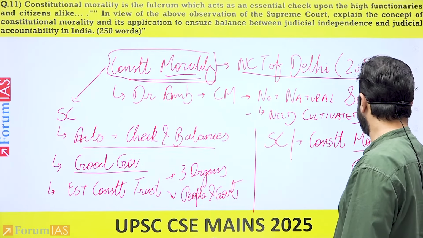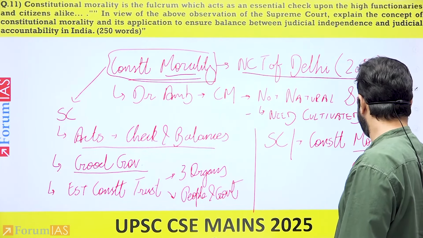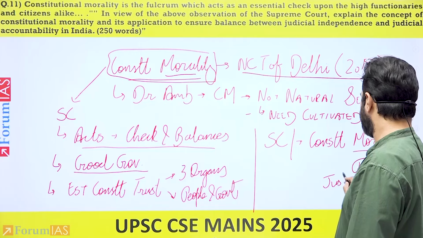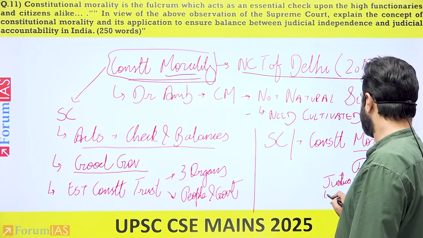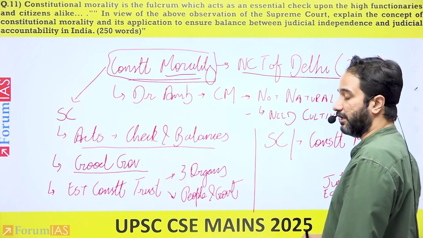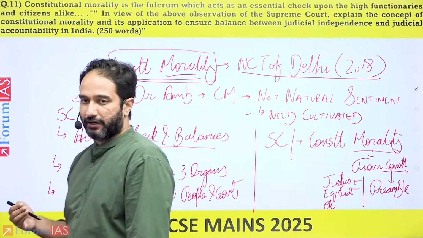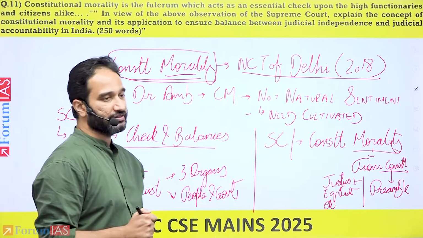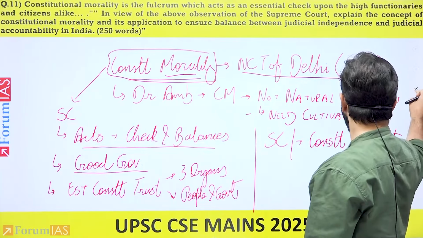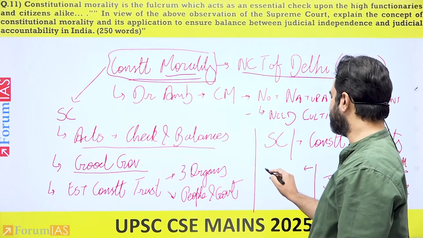Right. You give the example, the best example would be from the preamble itself, where the preamble mentions the ideas of justice, equality, liberty, fraternity, and dignity of the individuals. You mention all of these as aspects. Within that context, then you have to get to the second part of the question. So first you mention one paragraph, what do we mean by constitutional morality? In this, you also end up giving citations of various Supreme Court judgments.